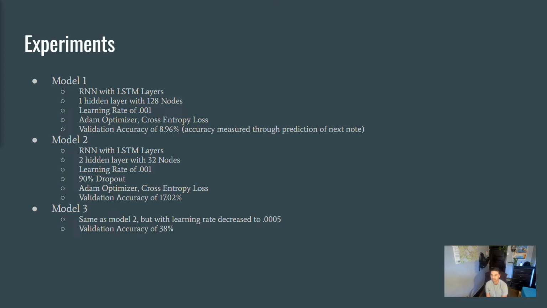And then for Model 3, we did the same thing as Model 2, but we decreased our learning rate to 0.0005. This actually made a significant jump in validation accuracy to 38%, and the accuracy is measuring whether or not, given a note in a song, we get the next note right. So that's something I thought I would just clarify.